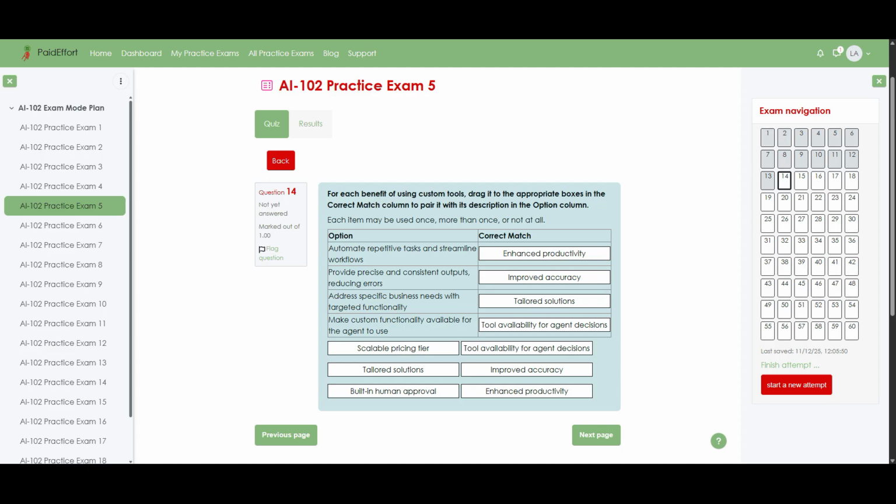Finally, when these tools are wired into the agent so it can call them during a conversation, that gives tool availability for agent decisions, because the agent can decide when to invoke each tool to best serve the user's request. Scalable pricing tier and built-in human approval are not described here as inherent benefits of custom tools, so they remain unused.